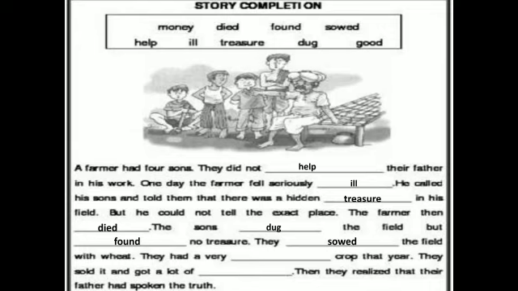They sowed the field, as they had already dug all of it. So now what did they start doing? They sowed the field with wheat. They had a very good crop that year. As they worked hard, sowed the seed, and dug the field, that year they got a lot of crops.